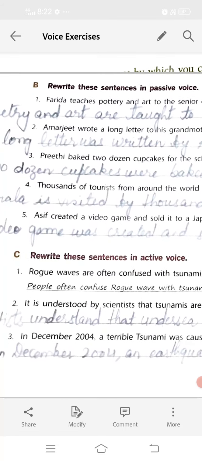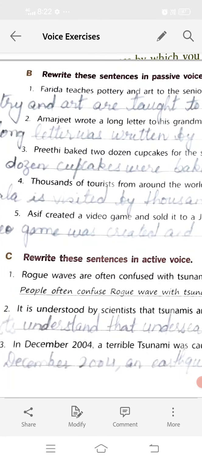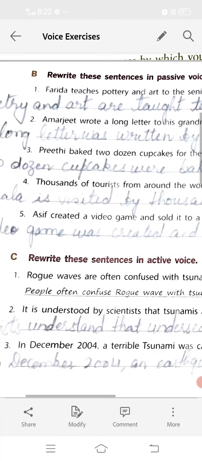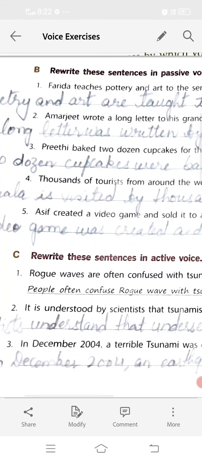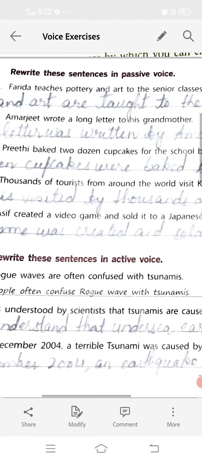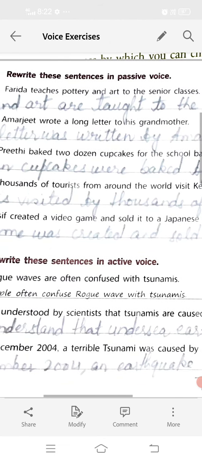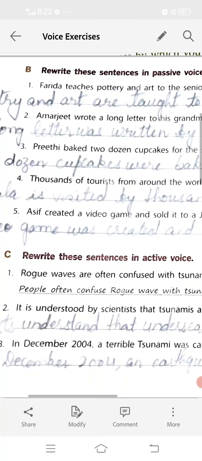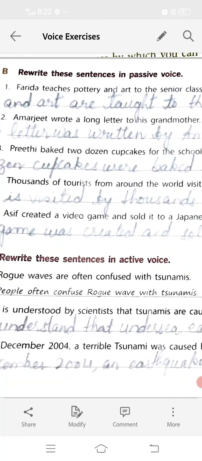Now see the next exercise. Rewrite these sentences in passive voice. Here the sentences are given in the active voice, and now we have to write them in the passive voice. Farida teaches pottery and art to the senior classes. Now students, in my previous video I explained that whenever we have to convert active voice into passive voice, we have to divide the whole sentence into three parts, that is subject, verb and object.